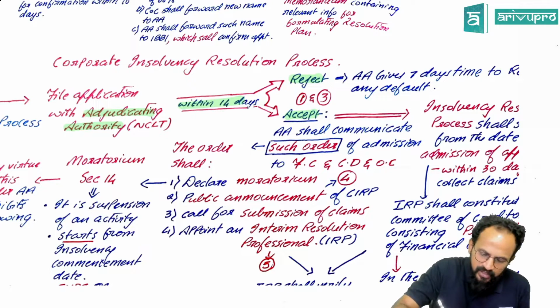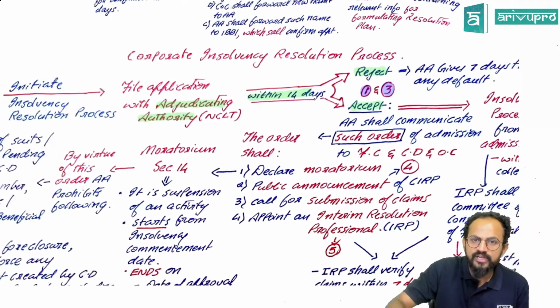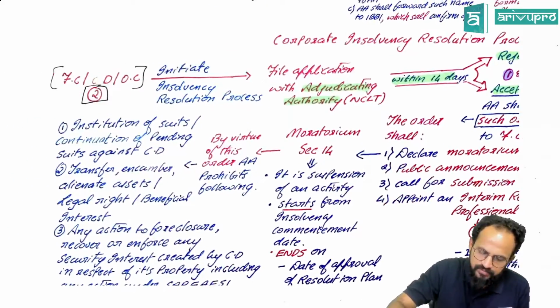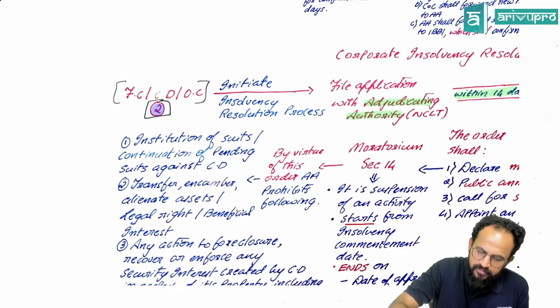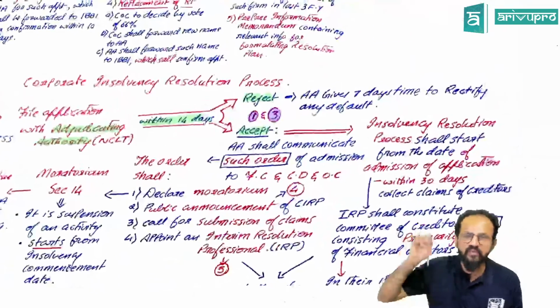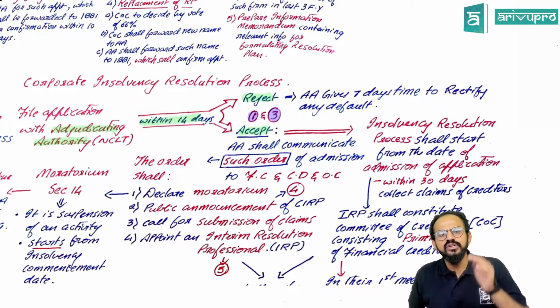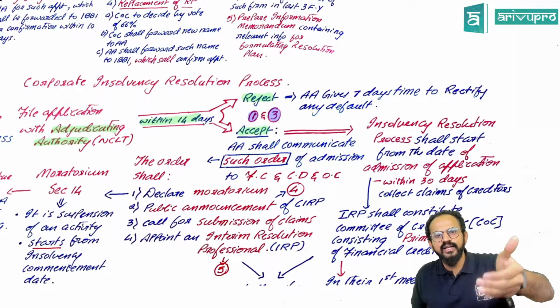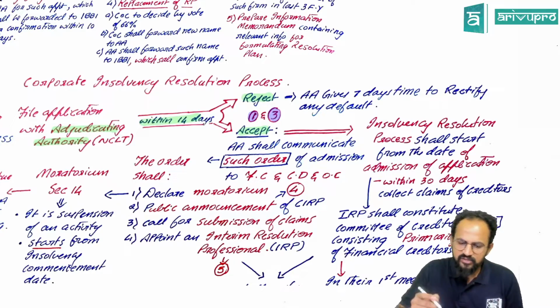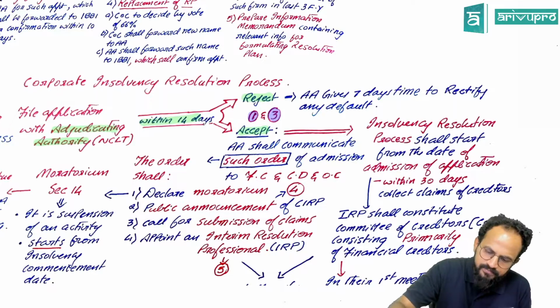Now, sir, there is a note. Note 1, note 3. Wherever there are notes, we will see this 1 and 3. Sir, what are these notes? When will the adjudicating authority accept the application? Let us look at note 1.